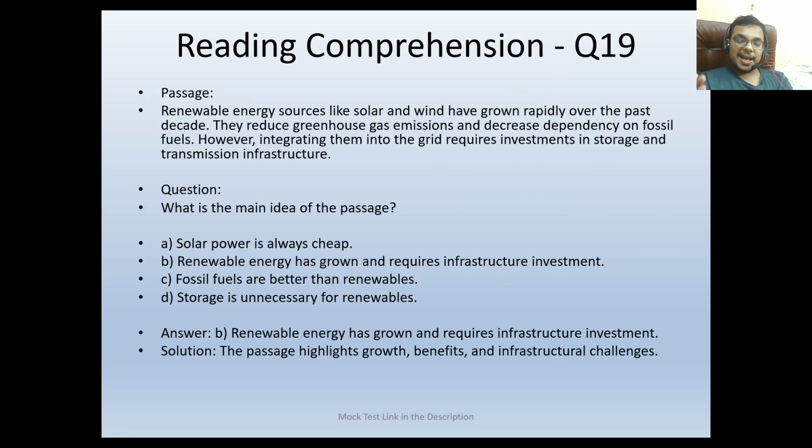Okay, reading comprehension. I think you can do this by yourself. The passage: renewable energy sources like solar and wind have grown rapidly over the past decade. They reduce greenhouse gas emission and decrease dependency on fossil fuels. However, integrating them into the grid requires investments in storage and transmission infrastructure. What is the main idea of the passage? Solar power is always cheap. No, this is not mentioned. Renewable energy has grown and requires infrastructure investment. Correct. When we read the passage, this is the message which the passage wants to convey. This would be our answer.